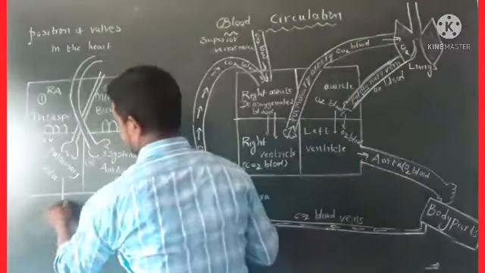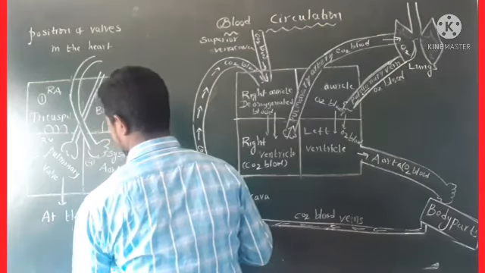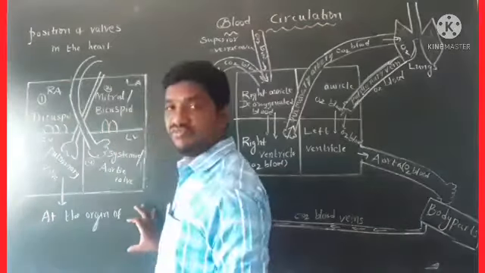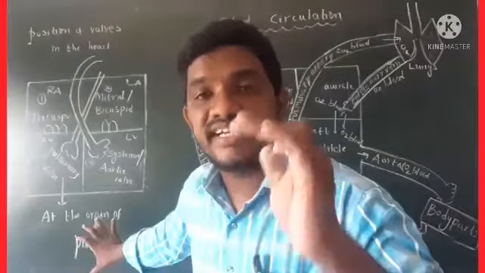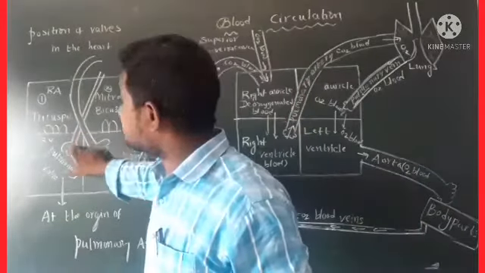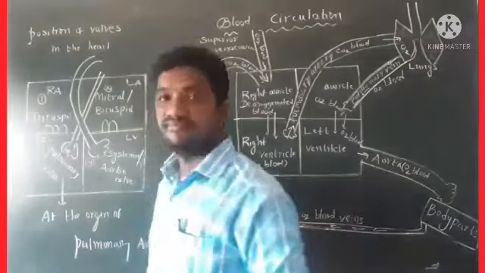Remember, at the origin of pulmonary artery. See where pulmonary valve is present? At the site of pulmonary artery. This is the pulmonary artery. Here, this valve is present. That is the third one.